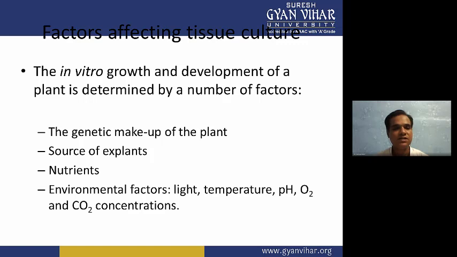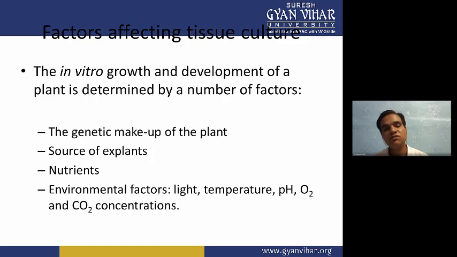The first factor is the genetic makeup of the plant. If the genetic makeup of the plant is poor, then it will be problematic for the tissues or cells you are growing inside the laboratory condition, and the growth of the plant tissue culture will be reduced. Then there is the source of the explant. If the source of the explant is unhealthy and improper, then the growth of the tissue culture inside the laboratory will be reduced.